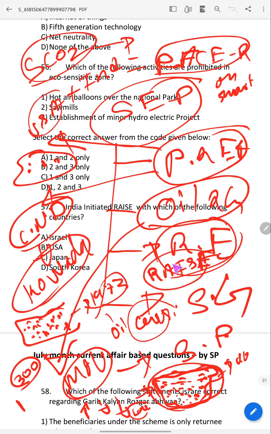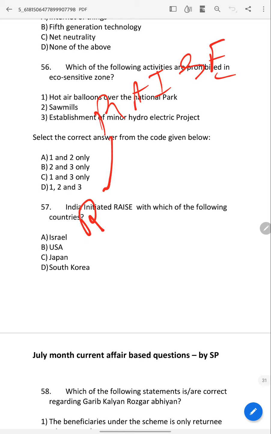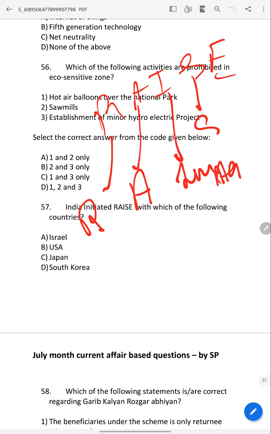What is this RISE? RISE is R, Retrofit. A, Air conditioning. Improve air quality, safety and efficiency.